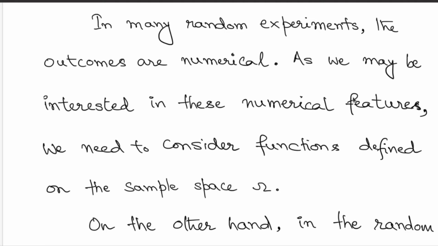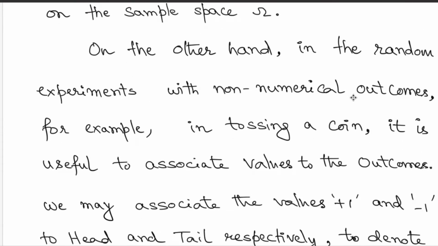So we are looking at functions for each sample point in the sample space. We are looking at these values assigned to each sample point, and we are looking at these collections of functions. On the other hand, there are certain random experiments where the outcomes are non-numerical.